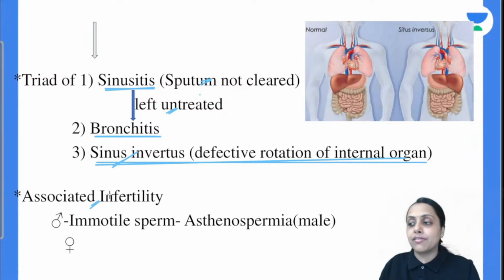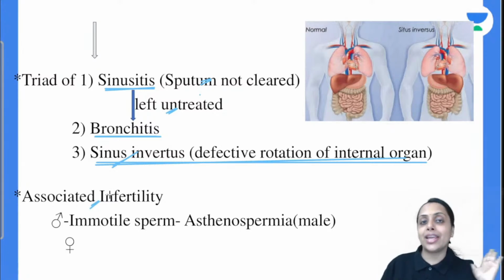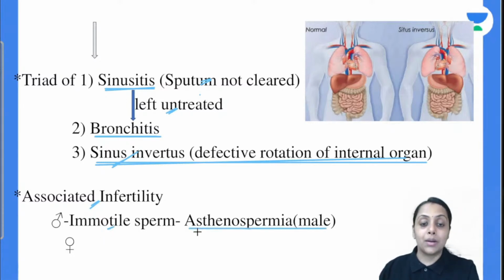Associated infertility will also be seen because dynein is absent. Dynein is absent, so sperm movement is not there and fallopian tubule movement is also not there. So in both male and female, what will we find? Infertility will be seen. In male, the immotile sperm will be seen, and that is known as asthenospermia. Immotile sperm due to absence of this dynein is known as asthenospermia.